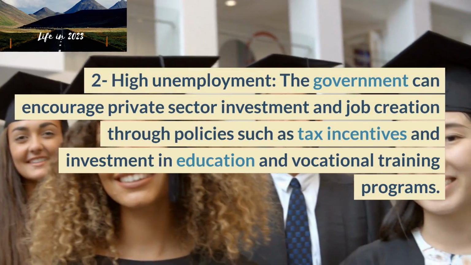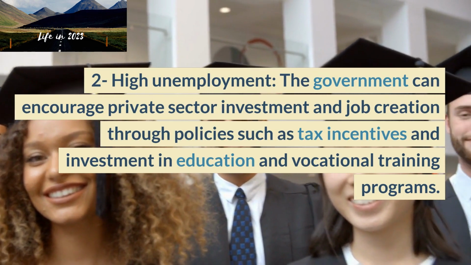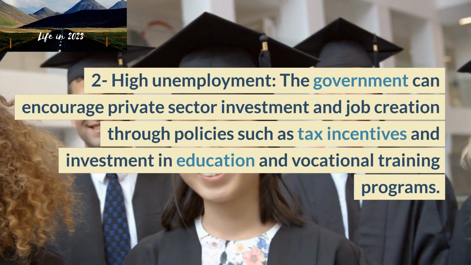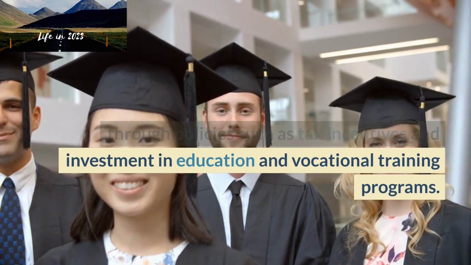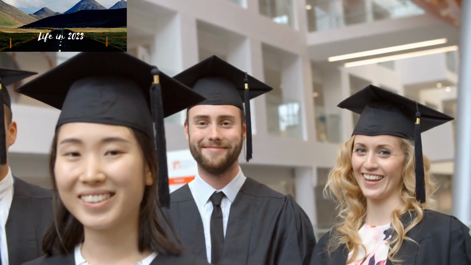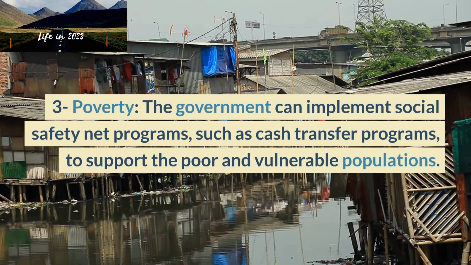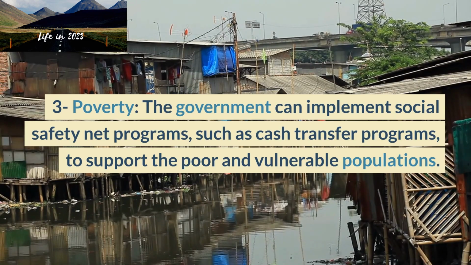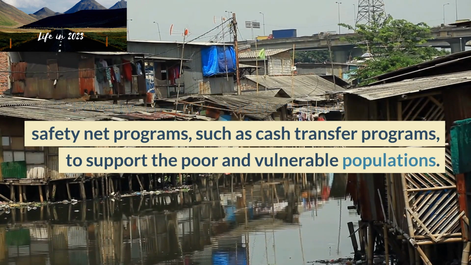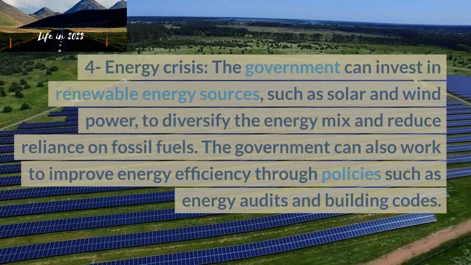2. High unemployment. The government can encourage private sector investment and job creation through policies such as tax incentives and investment in education and vocational training programs. 3. Poverty. The government can implement social safety net programs, such as cash transfer programs, to support the poor and vulnerable populations.